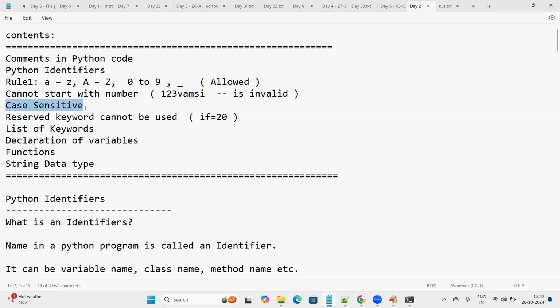Identifiers are case sensitive. If you declare any variables, identifiers, whatever it is, they are case sensitive while accessing them. Don't think that we can define them anywhere and access them in any way. The way we are defining them, we use the same way for accessing them also. If I use lowercase letters for the variable, we should access the value of the variable with lowercase letters only.